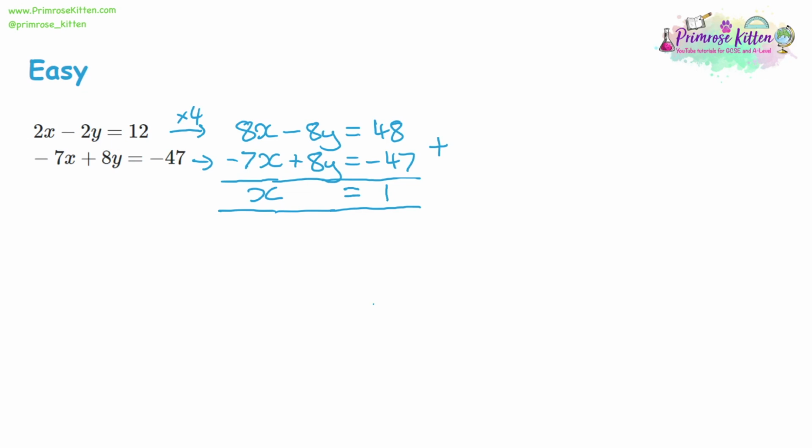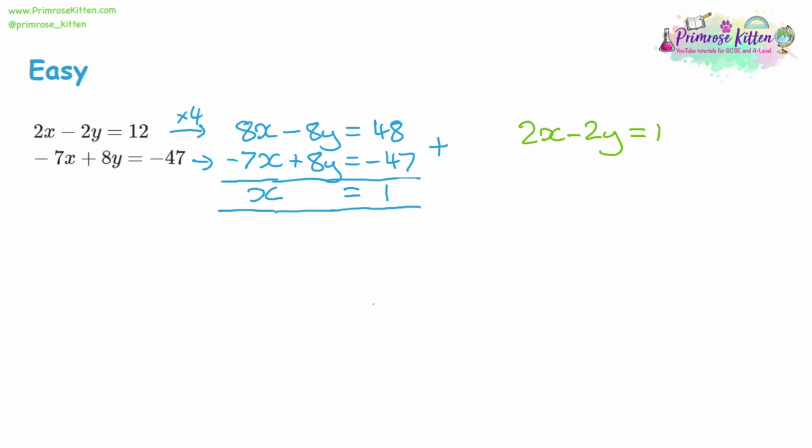So now we just need to substitute. I'm going to substitute into the top row because that has smaller numbers. So we have 2x take away 2y is equal to 12. We know that x is 1, so 2 lots of x will be 2. 2 take away 2y is equal to 12. Be really careful how you solve this. Try and do it properly and don't try and guess.